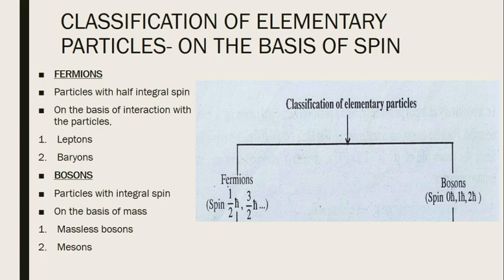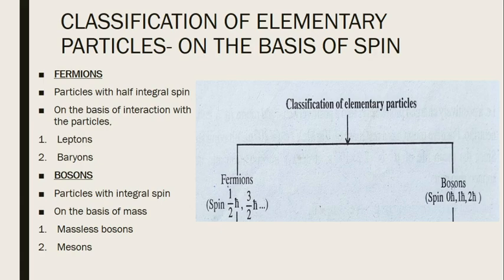Now on the right hand side there are bosons, that is particles with integral spin. And these bosons are classified into massless bosons and mesons. So now the classification is based on mass.